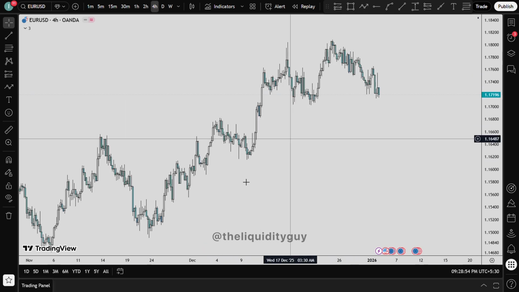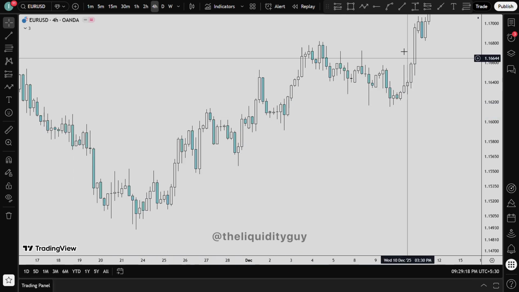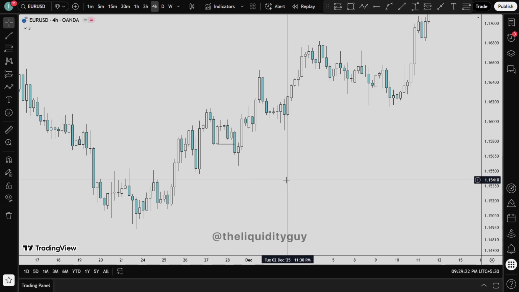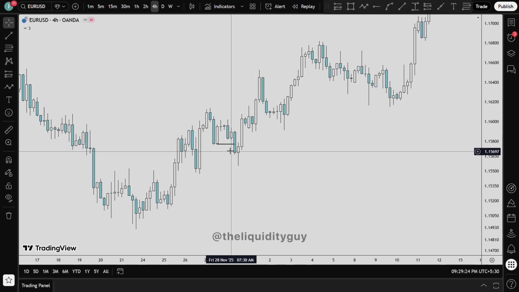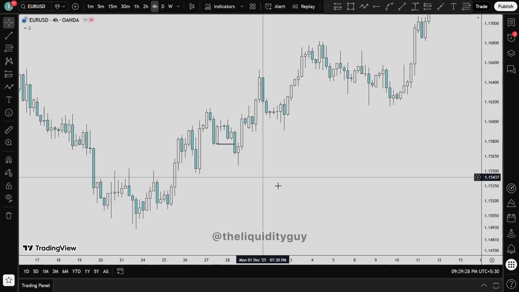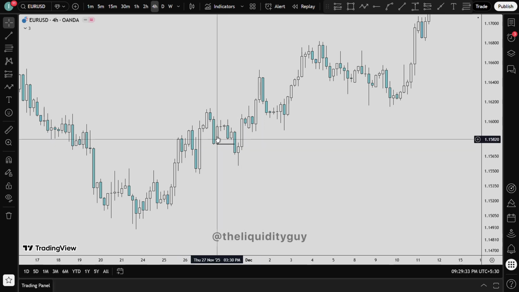Now let's look at a real example on the charts. As you can clearly see right here, we are bullish on Euro USD. Now over here, in this example, you can see market forming this as a higher low. But is this a higher low? And was this a market structure shift? Because we closed below this previous higher low. But we did close below this previous higher low, but this is not a valid higher low.